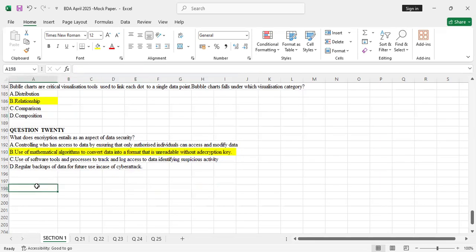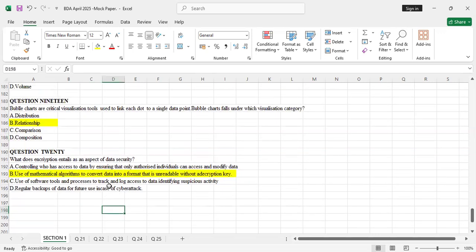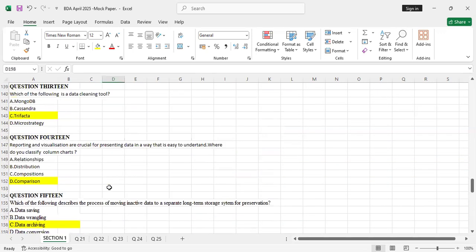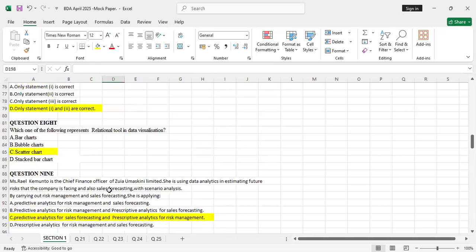Then C, use of software tools and processes to track and log access to data and identify suspicious activity. No. D, regular backups of data for future use in case of cyber attack. No, that's not encryption. Yeah, so that's how you are supposed to unload section 1 of this paper, and you get your full mark.